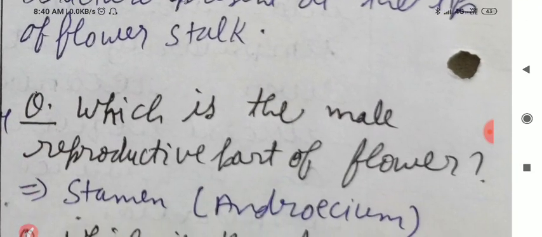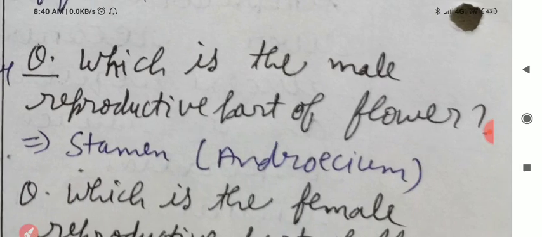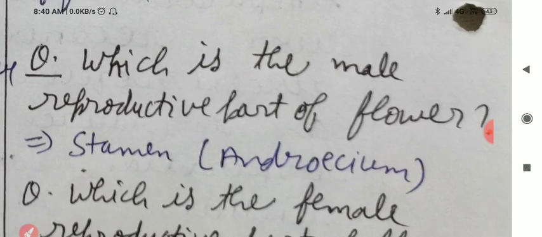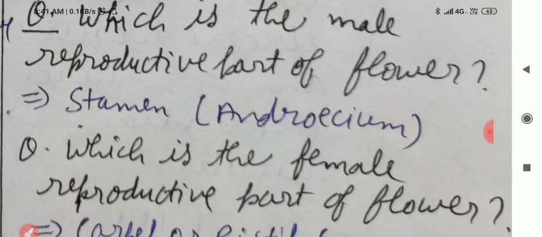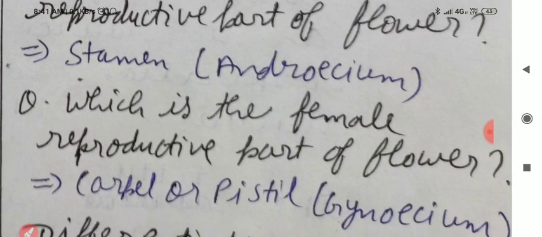Next question, please note down. Which is the male reproductive part of the flower? Answer is stamen, or androecium also we can write. Androecium.